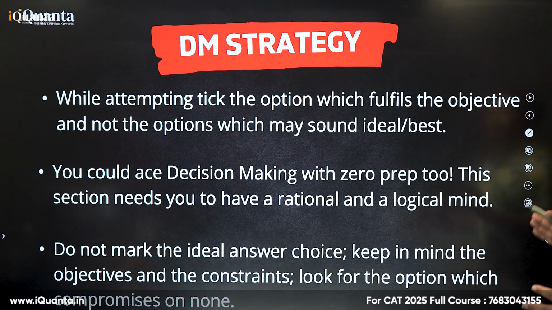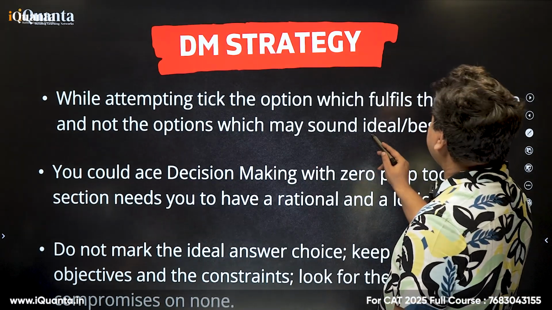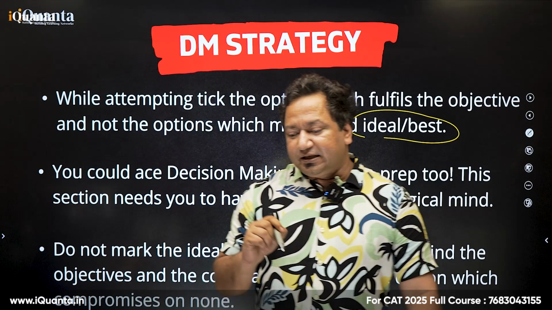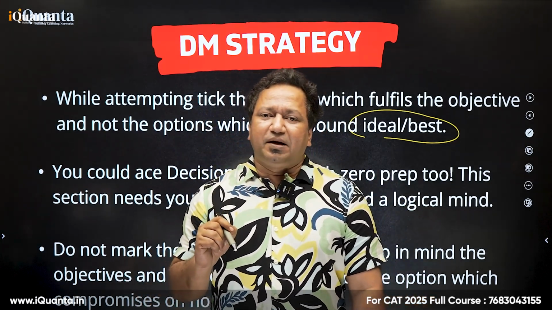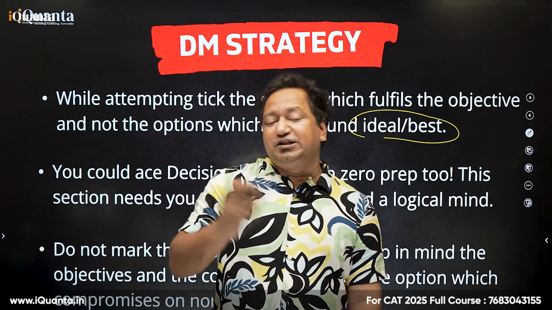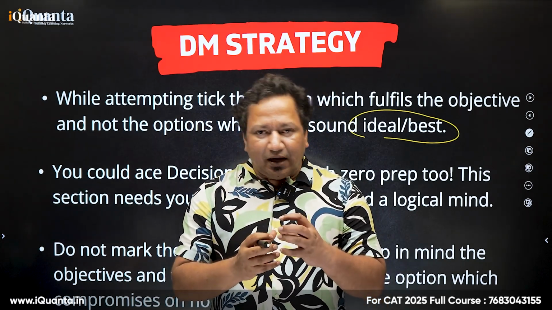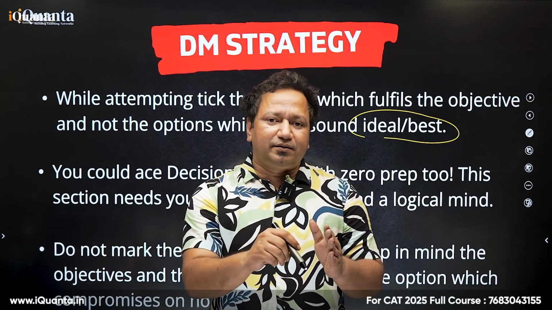While attempting, take the option which fulfills the objective. Obviously, not the option which may sound ideal or best. There are things which are ethically upright, but they are practically impossible or logically impossible. So you'll have to have a balance of logic and ethics there. That is the only way you can solve a question correctly. They should always be there.